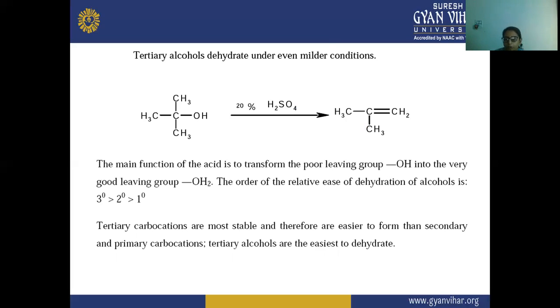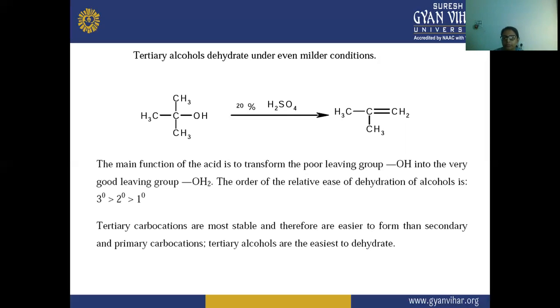This is because tertiary carbocations are more stable, and therefore they are easier to form than secondary and primary carbocations, and tertiary alcohols are the easiest to dehydrate. So they dehydrate under even milder conditions as compared to secondary or primary alcohol.